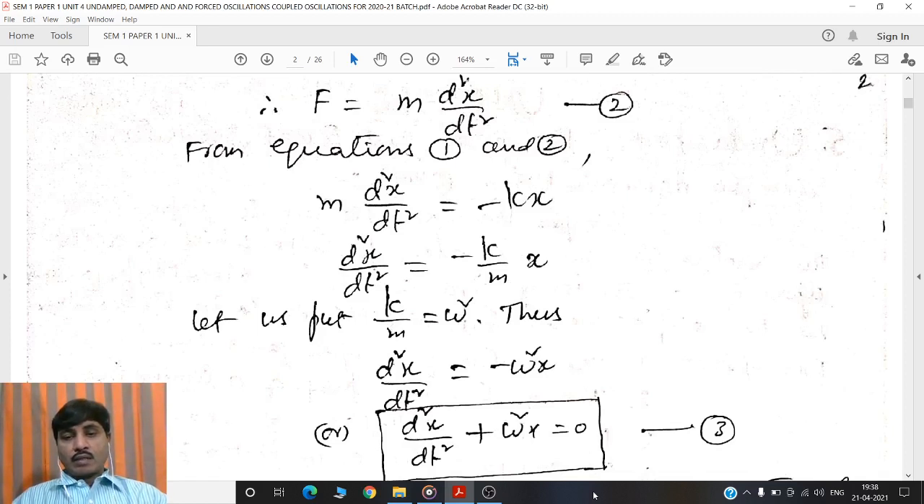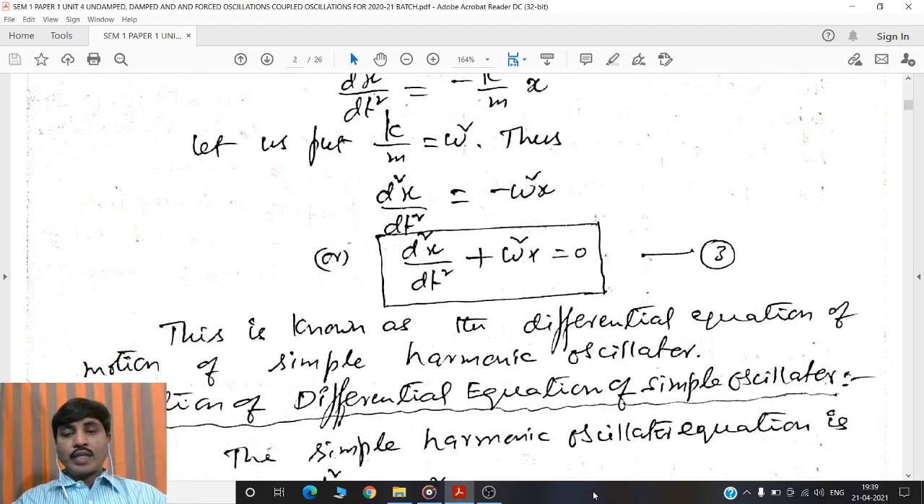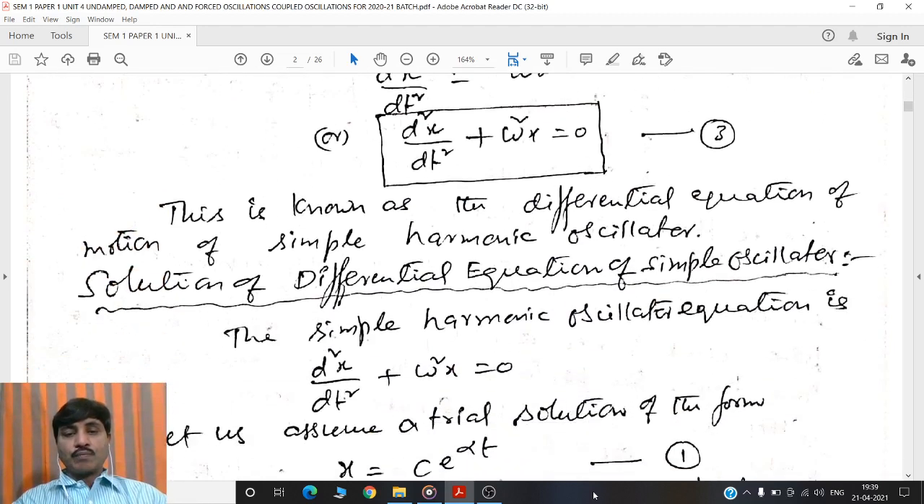Then the equation can be changed to d²x by dt² is equal to minus omega square x, or d²x by dt² plus omega square x is equal to 0. That is equation 3. In this equation, omega is equal to square root of k by m, called angular frequency or angular velocity of the particle. The differential equation d²x by dt² plus omega square x is equal to 0 is called differential equation of motion of simple harmonic oscillator.